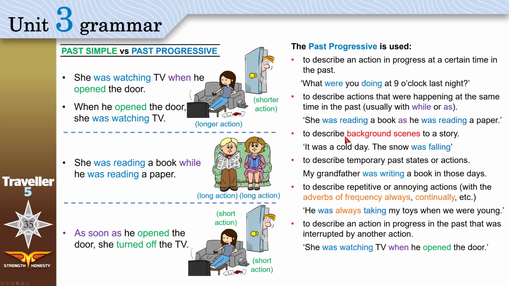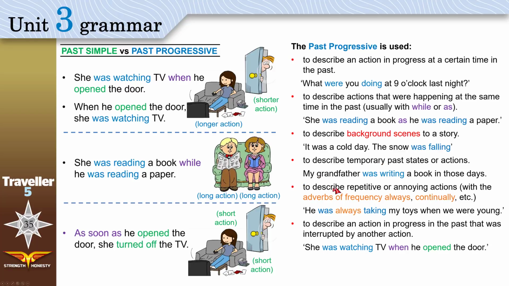To describe background scenes to a story. The snow was falling when he visited. This is a background scene. Or, it was a cold day and the snow was falling. To describe temporary past states or actions, like my grandfather was writing a book in those days only. If the situation is permanent, you use past simple.